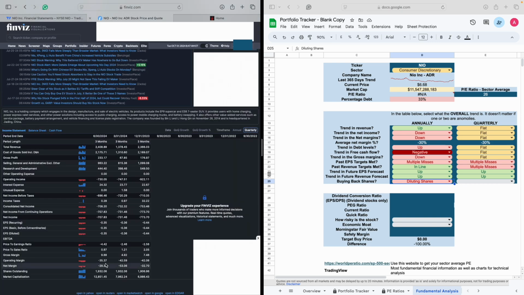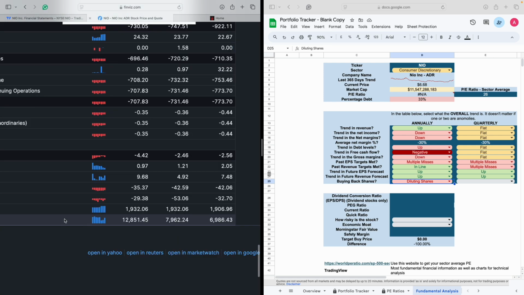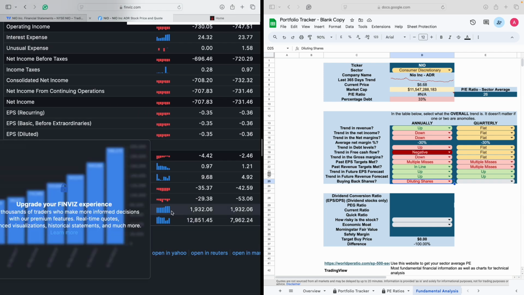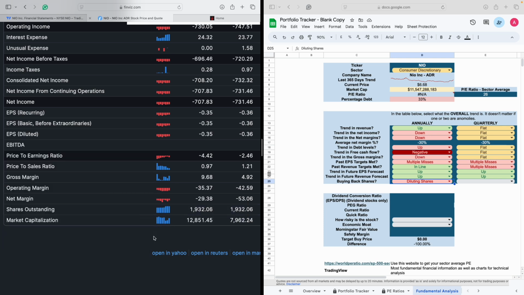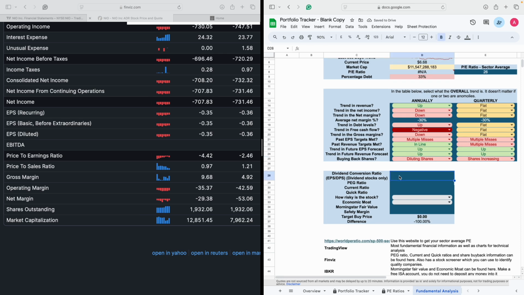Now, if I switch this to quarterly, again, you can see they've been diluting it in the last few quarters. So they are diluting, shares are increasing. They don't pay a dividend at the moment, so I leave this empty. The next thing to do is to look at the PEG ratio.